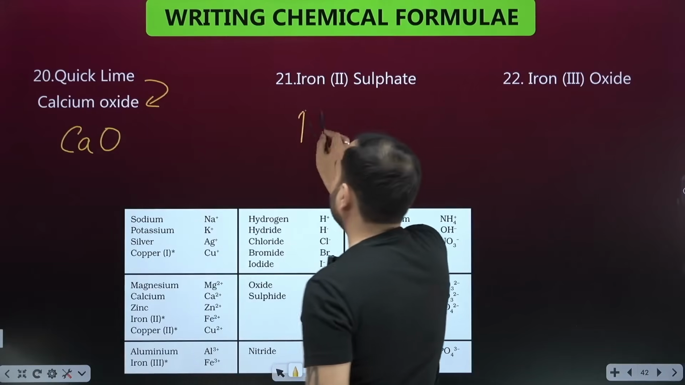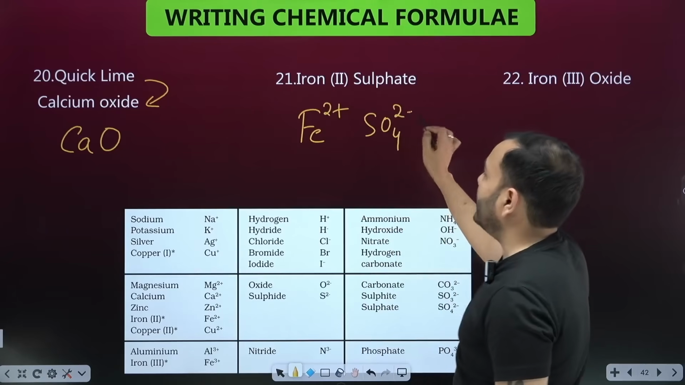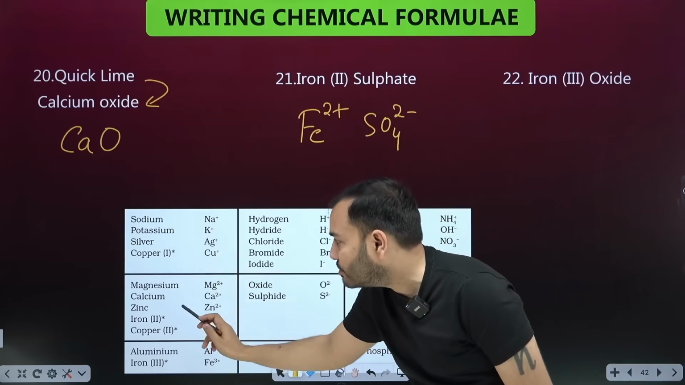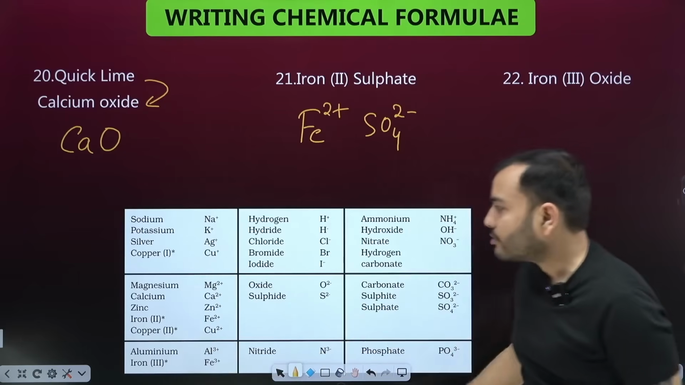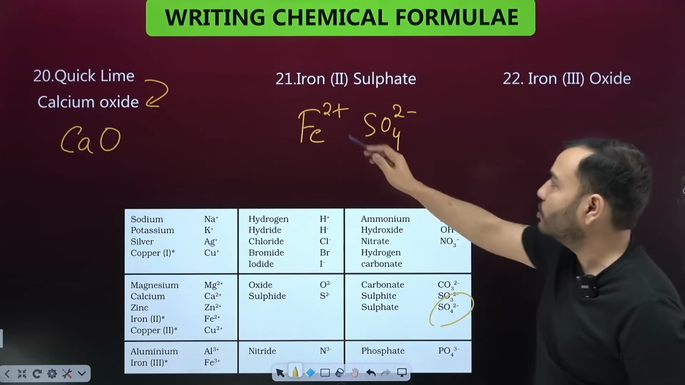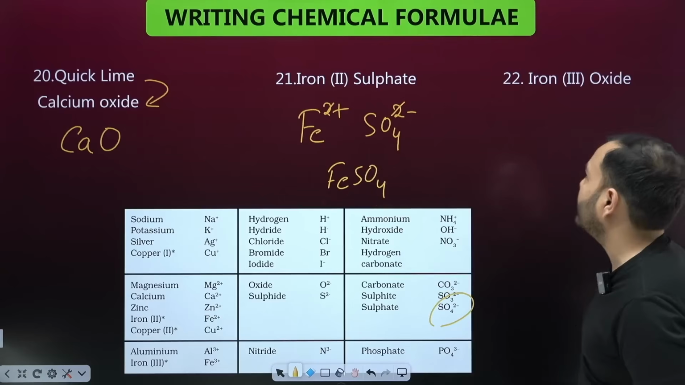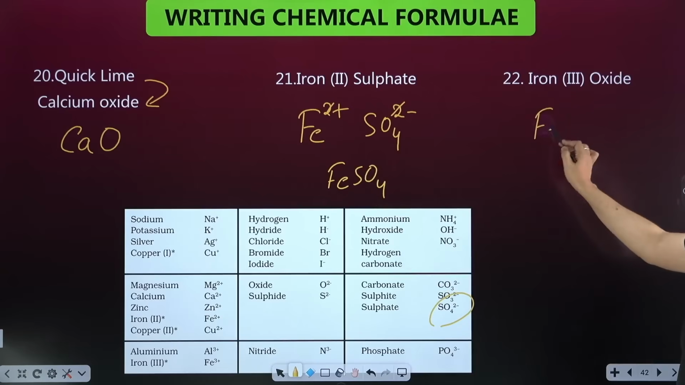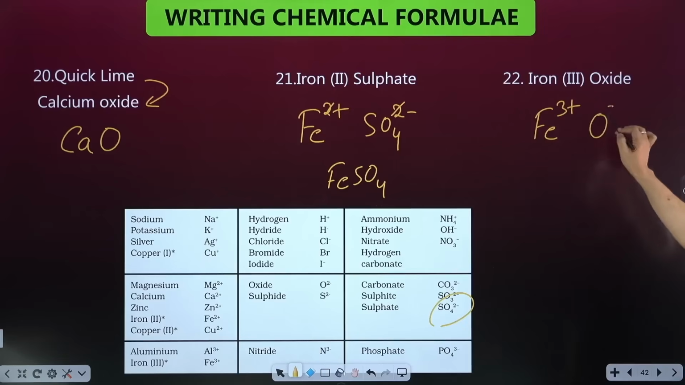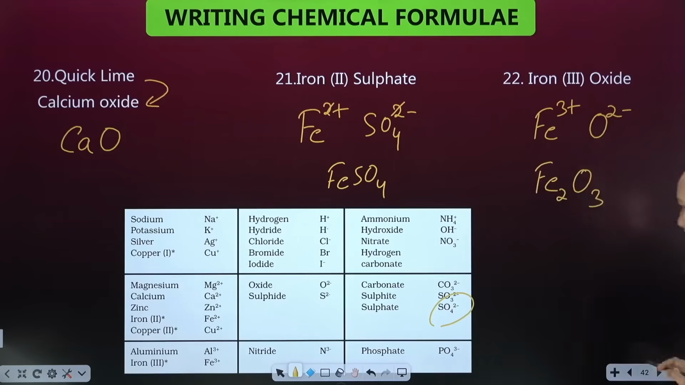Iron 2 sulfate. Iron we use Fe. 2 is written, so 2 plus, and sulfate is SO4 2 minus. See, iron 2. Iron we use Fe. Iron 2 is not given here, so it is Fe2 plus, and sulfate SO4 2 minus. So the 2 would become the same and it will be cancelled. Simple, FeSO4. Ferrous sulfate is made. Iron 3 oxide: iron 3 is written, so 3 plus, and next to iron put oxide, O2 minus. Cross multiply, Fe2O3. So this is how you can make it.